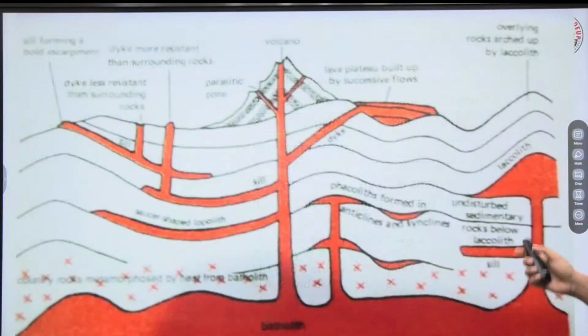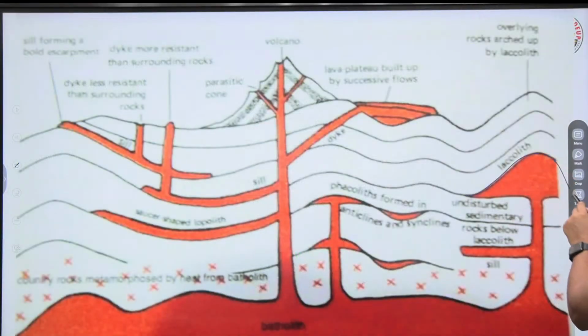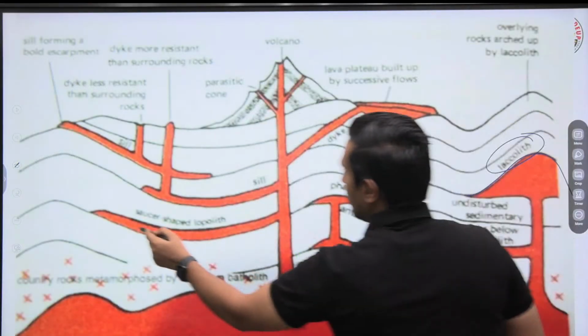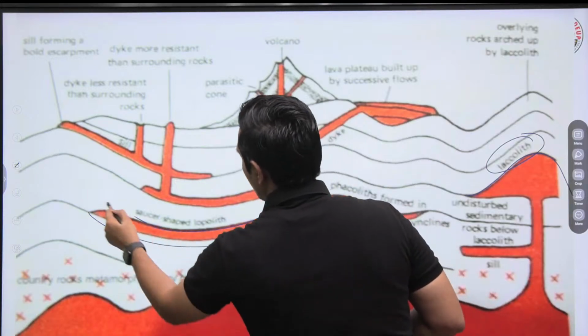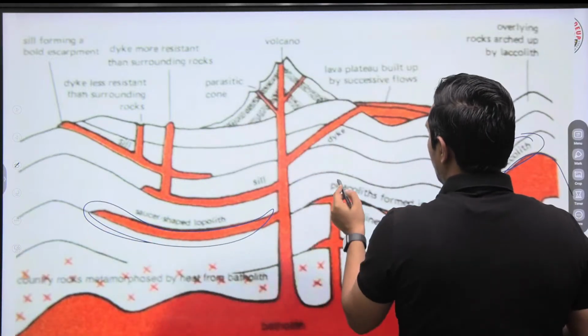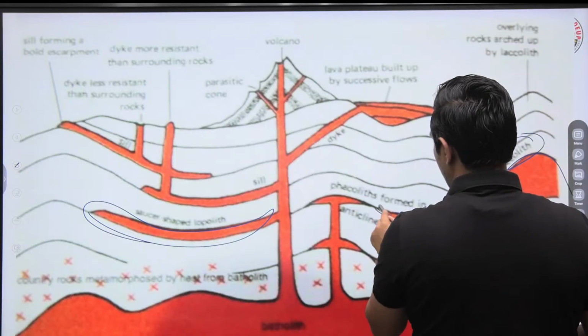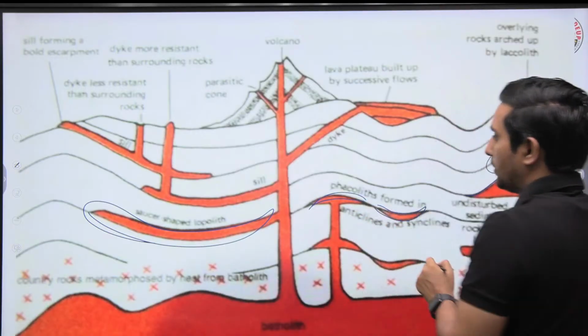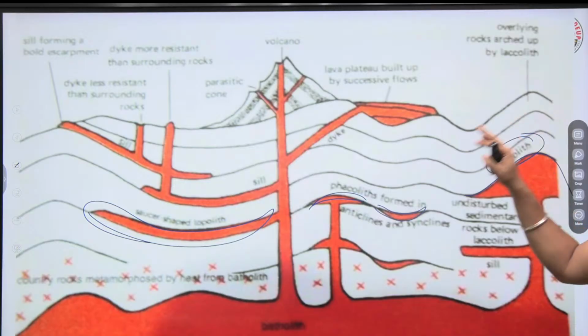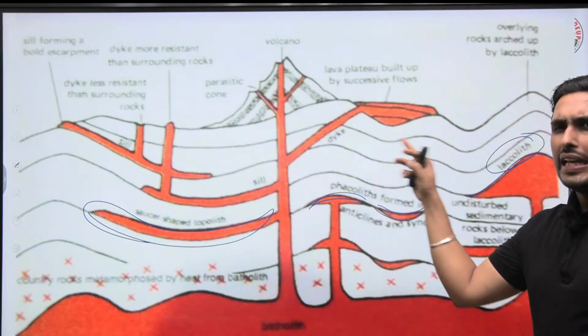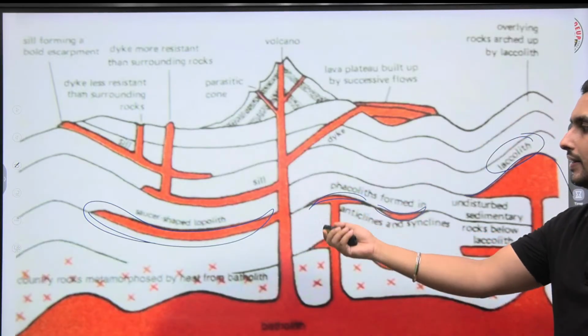So I'll just show you over here. Have a look at this. This is laccolith. This is lopolith, saucer shaped. And of course, if we talk about like this, these are the phacolith, these are lens shaped. So lopolith, phacolith, and laccolith. The names are confusing, but I think it's absolutely fine.